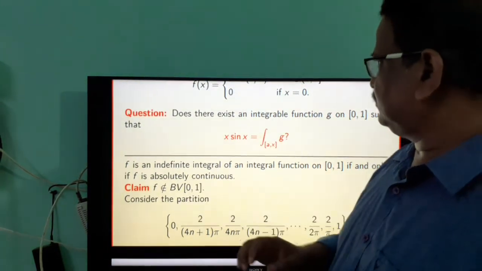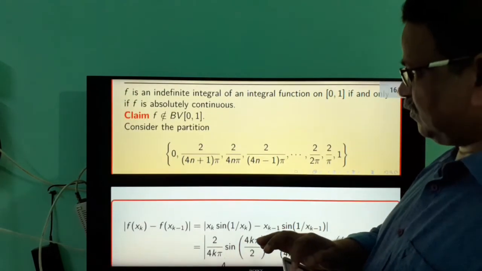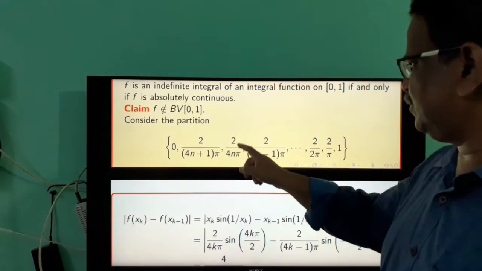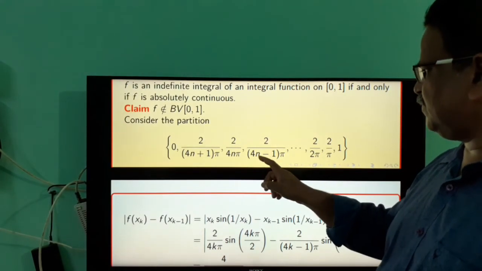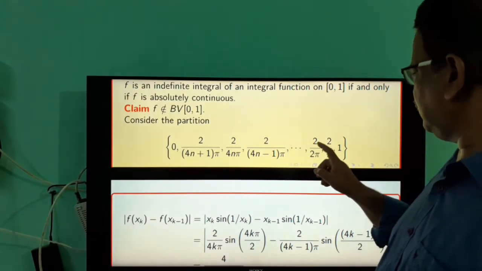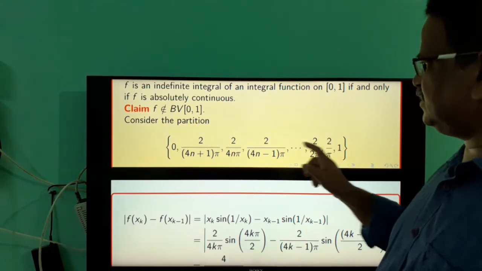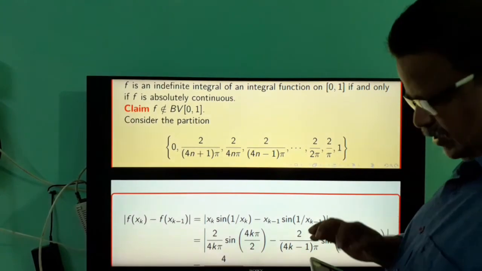P = {0, 2/((4n+1)π), 2/(4nπ), 2/((4n−1)π), etc., 2/(2π), 2/π, 1}. And this is a partition of the interval [0,1].